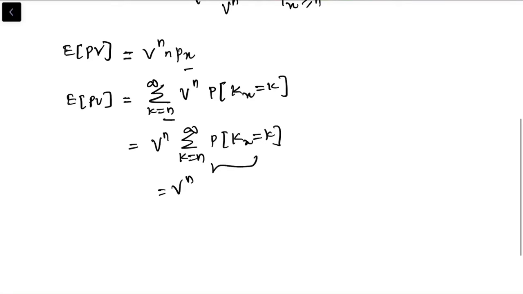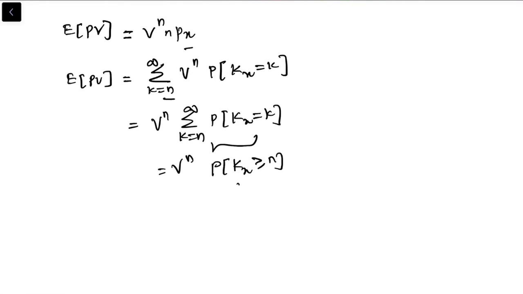We can write this as the probability Kx is greater than or equal to n. What is this? The person will survive at least n years, so we can write v^n npx. So this is the expectation of present value.